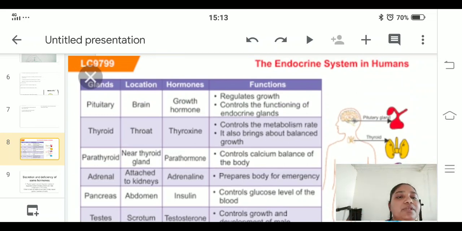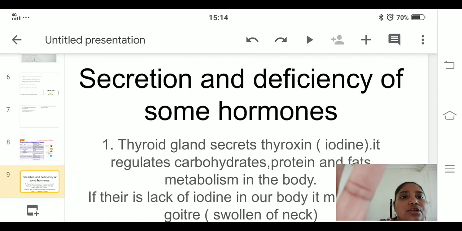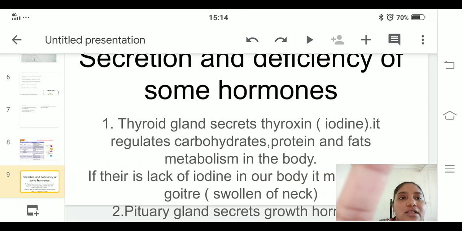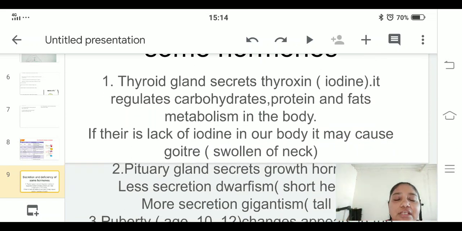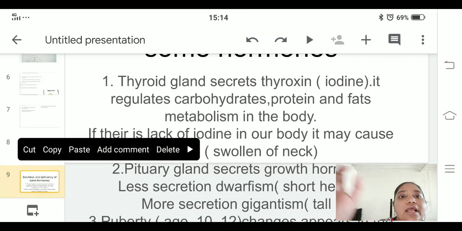Now the next one is our thyroid gland, which is present in our throat. It secretes a hormone called thyroxine. Here you can see the thyroid gland secretes thyroxine, which contains iodine. This thyroxine regulates carbohydrate, fat and protein metabolism in the body. If iodine is lacking in our body, it may cause a goiter, which we call swelling of the neck.